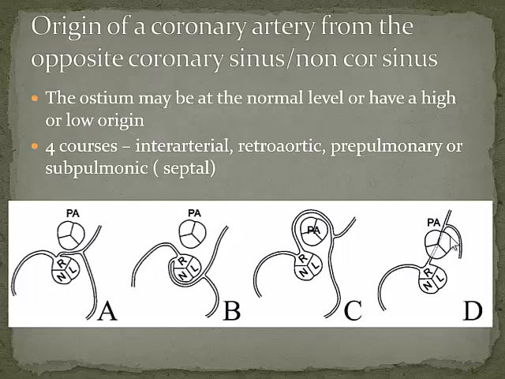So the names are pretty descriptive. They arise from the opposite coronary sinus, and they can go either in front of the aorta, behind the aorta, in front of the pulmonary artery, or under the pulmonary artery. Okay?